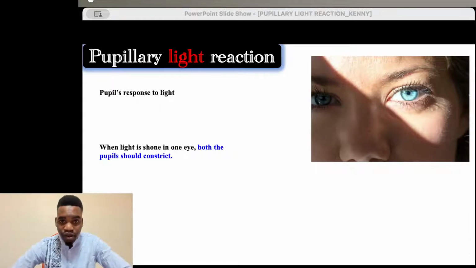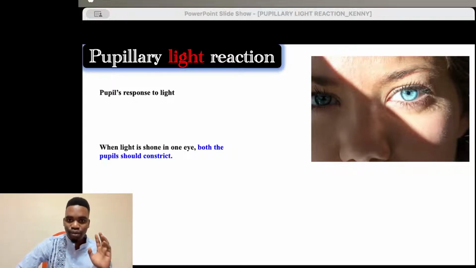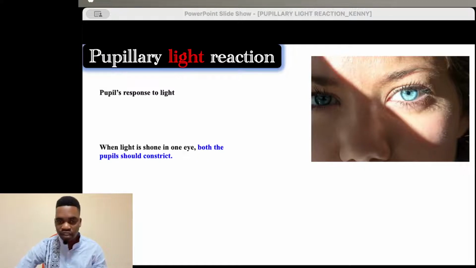Now let's discuss the pupillary reaction. The pupillary reaction is the reaction of the pupil in response to light. It's how your pupil responds to different levels of light. When you shine light into either of your eyes, both of your eyes have to constrict. If I shine here, all of them have to constrict. If I'm shining here, all of them have to constrict. And if I'm shining into both of your eyes, all of them have to constrict.